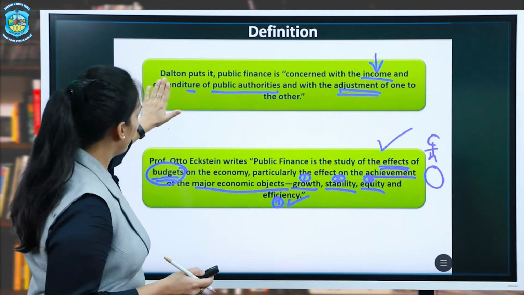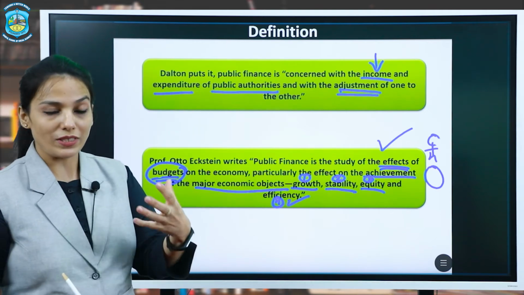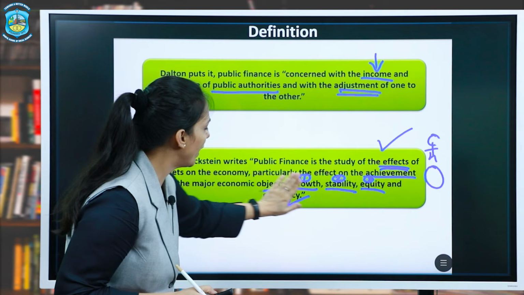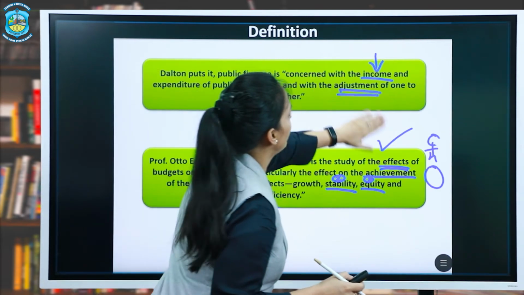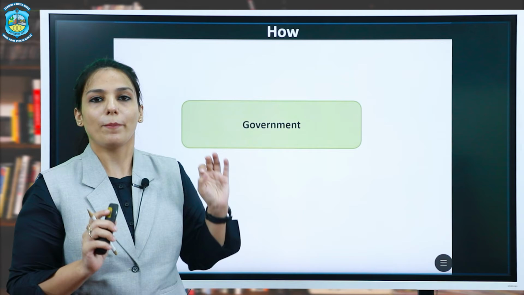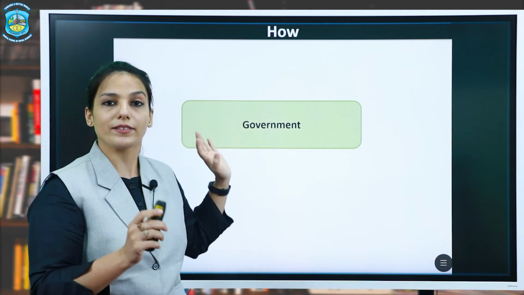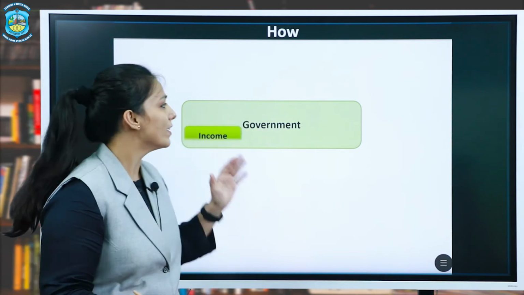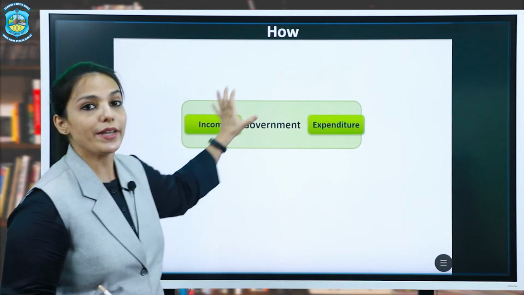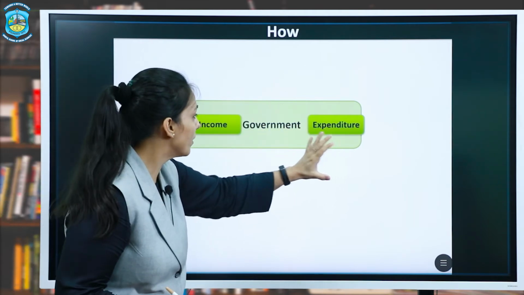So I have marked the keywords here. You all can use these keywords. Now, based on these keywords, let us draw one definition. In short, public finance is concerned with the government and its activities. What type of activities? How the government receives income and where it spends this income, revenue or money so received.